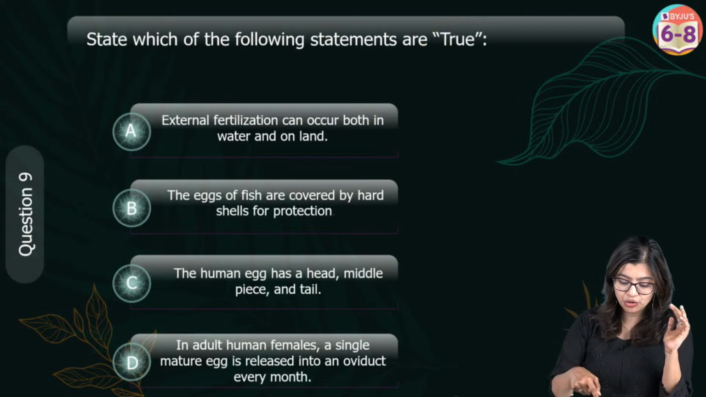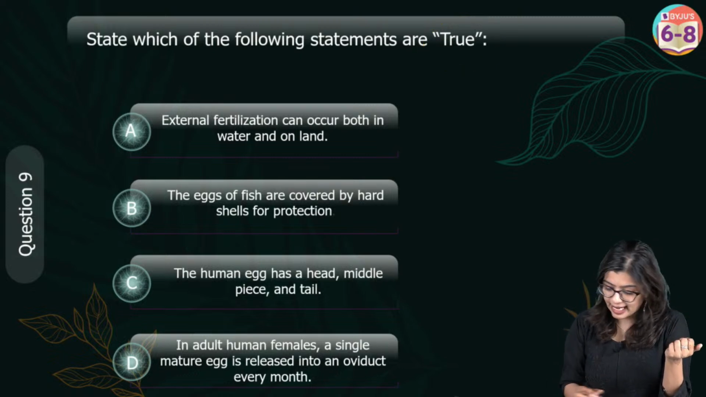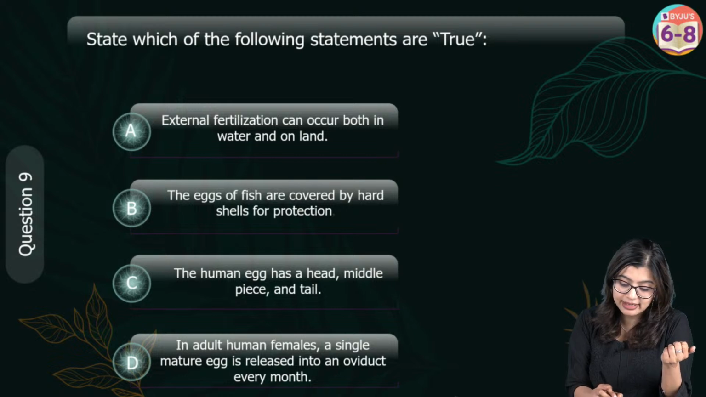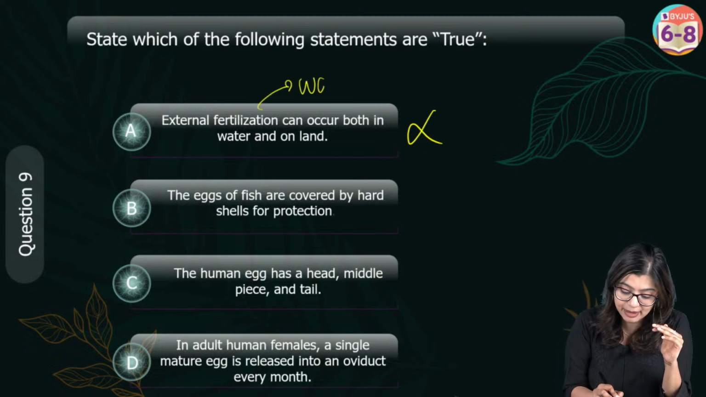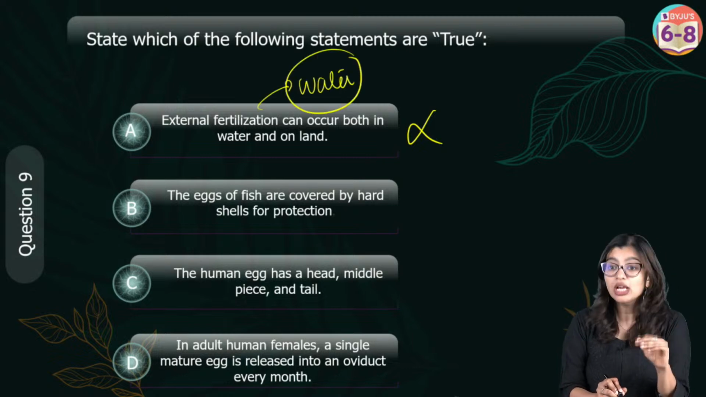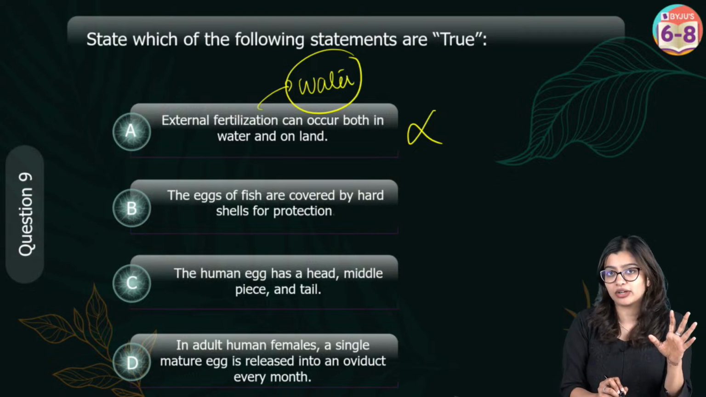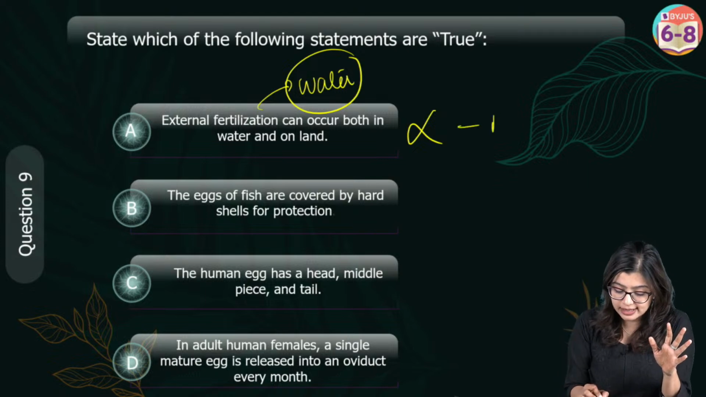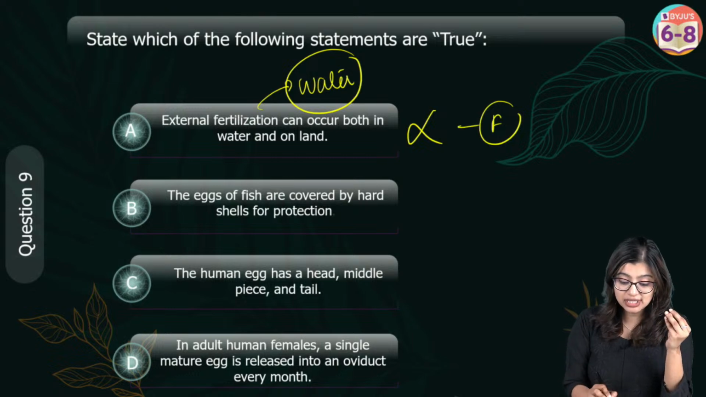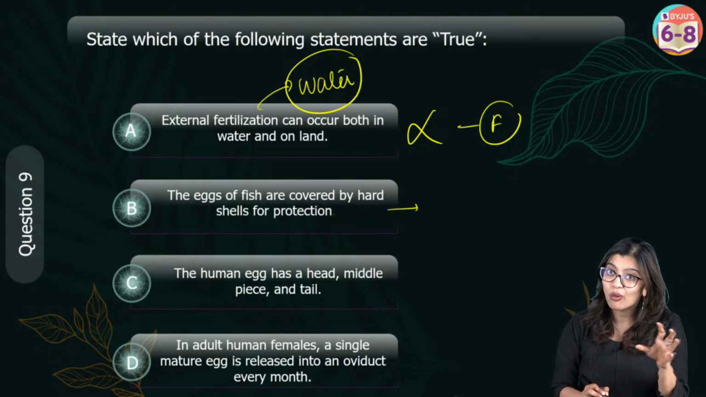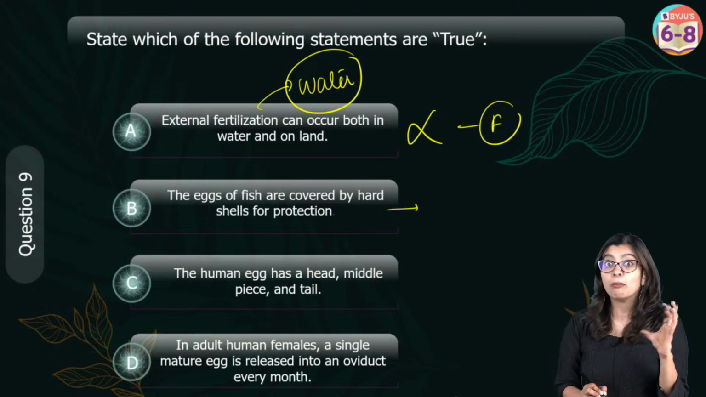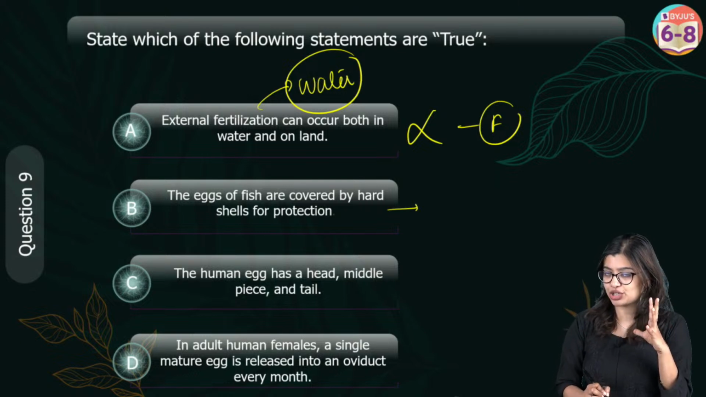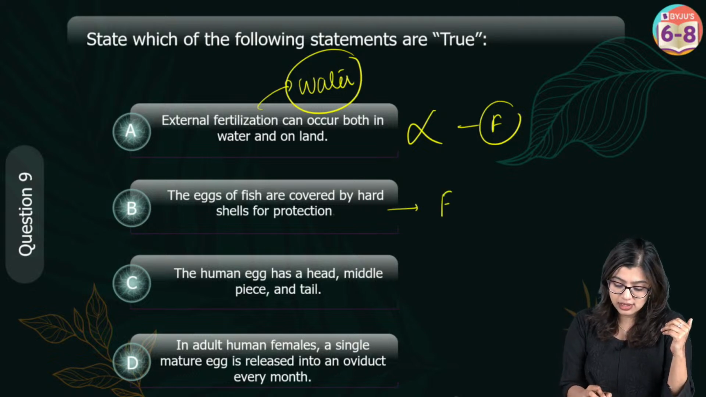Okay, so which is true? Now here we see that in this particular case, external fertilization can happen both on land and water. No, external fertilization is exclusively something which happens only in water, right? So we see that it happens only inside water, cannot happen on land. So this statement is false. Eggs of fishes are covered by hard shells. No, eggs of fishes are not covered by hard shells, right? We see that eggs of birds are covered with calcium-rich shells, but not fishes. So this is also false.